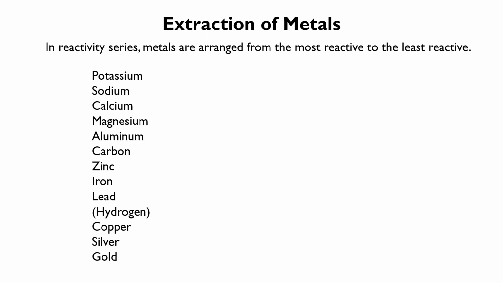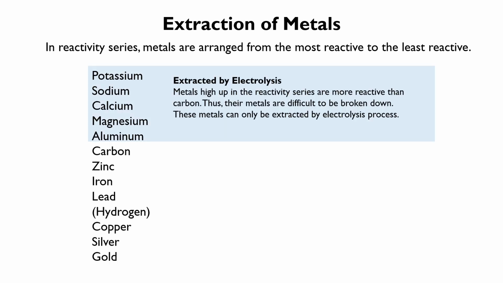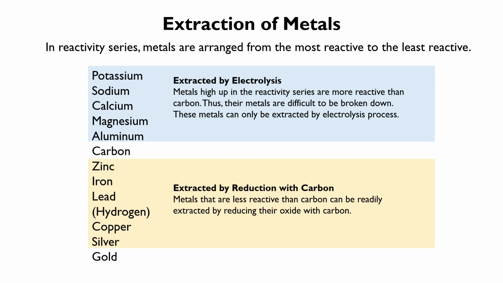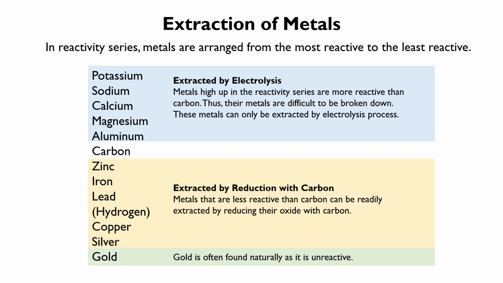Next, we move on to the extraction of metals. Metals high up in the reactivity series are more reactive than carbon. Thus, these metals are difficult to break down. These metals can be extracted by the electrolysis process. Metals that are less reactive than carbon can be readily extracted by reducing their oxide with carbon. Gold is often found naturally as it is unreactive.